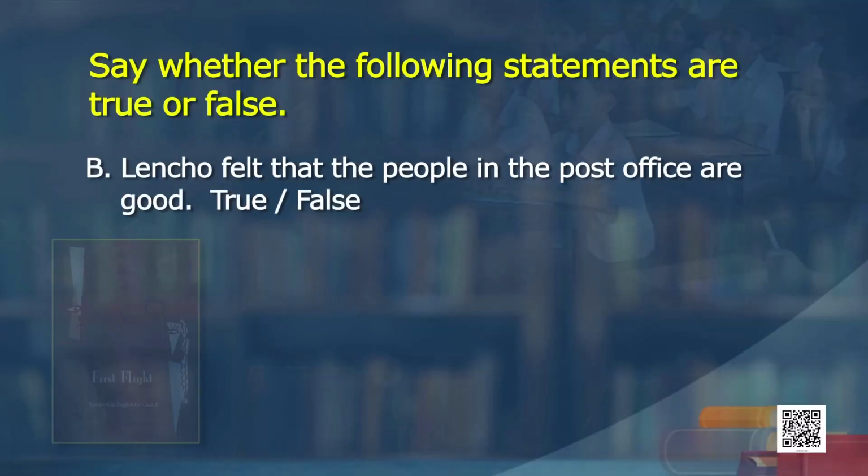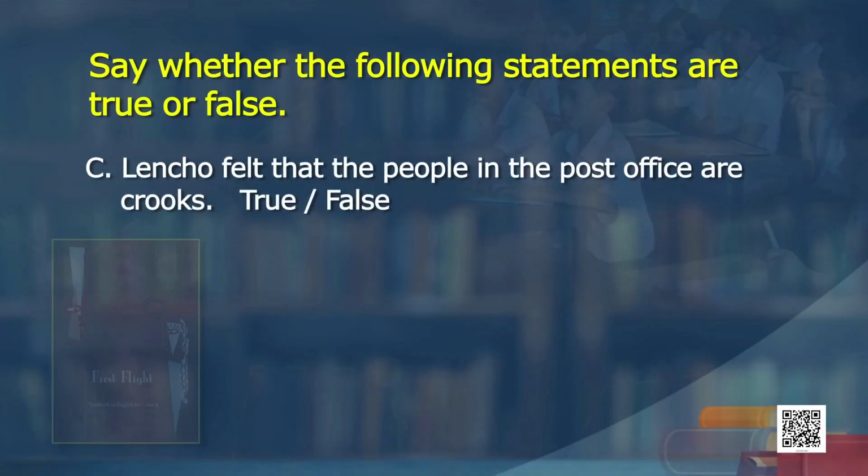Lencho felt that the people in the post office are good. No, this is false. Why? What does he call them? He calls them a bunch of crooks. A bunch of crooks, yes, because crooks are dangerous people. Because he thought that they had taken away the money given by God. Okay. Lencho felt that the people in the post office are crooks. Is that right? Yes, this is true. Okay, we have said it.